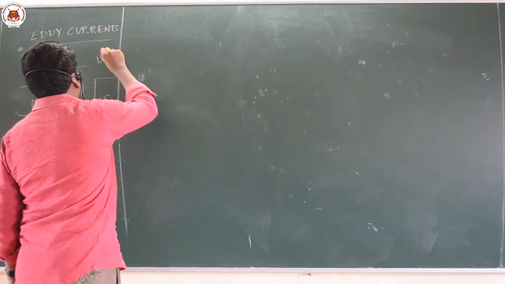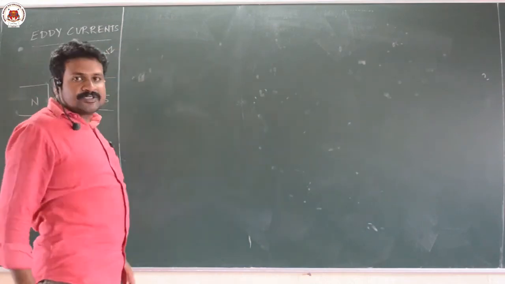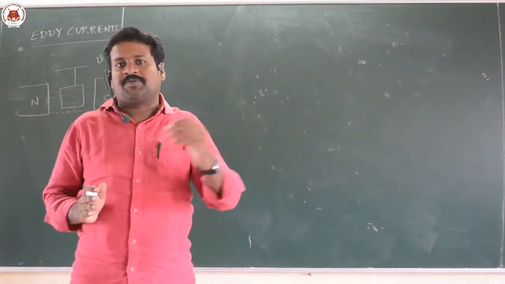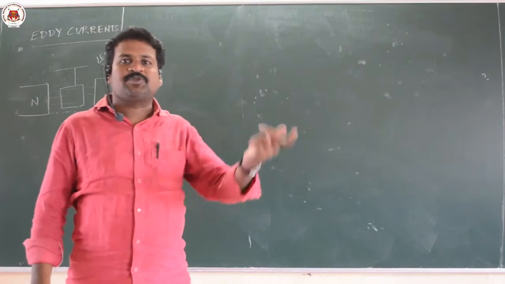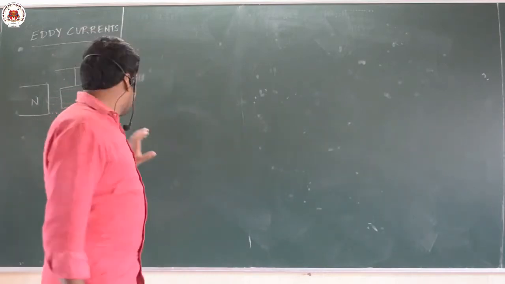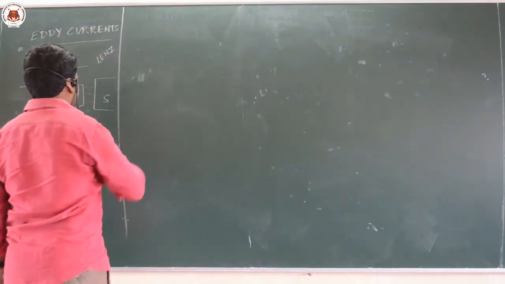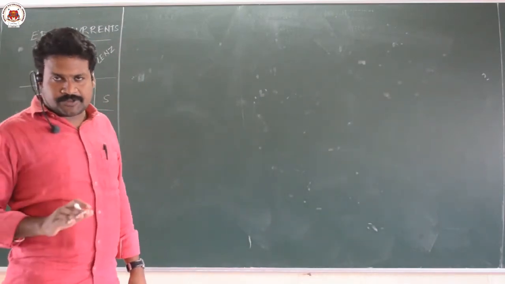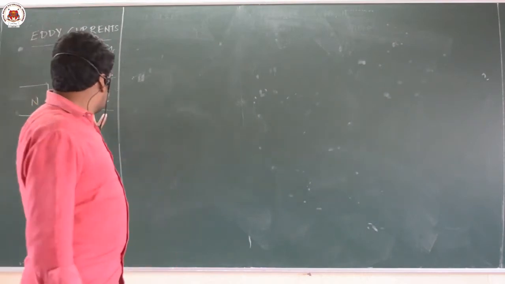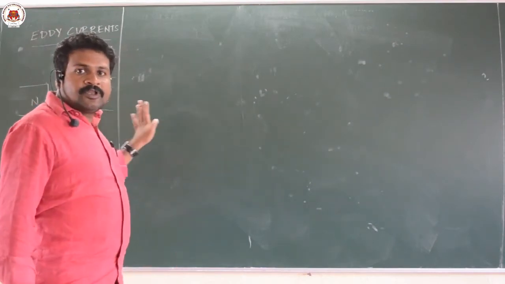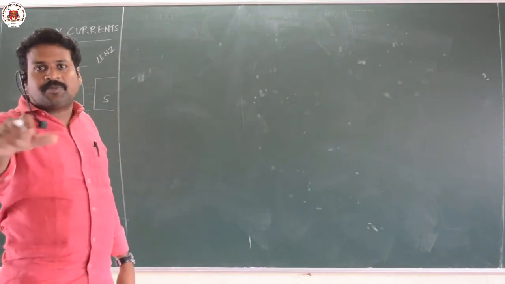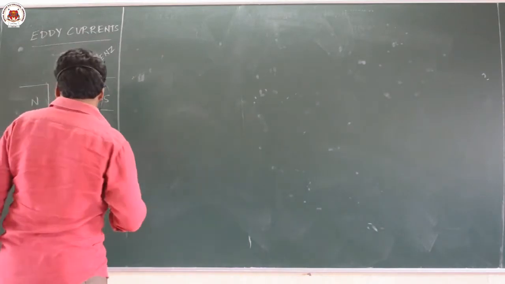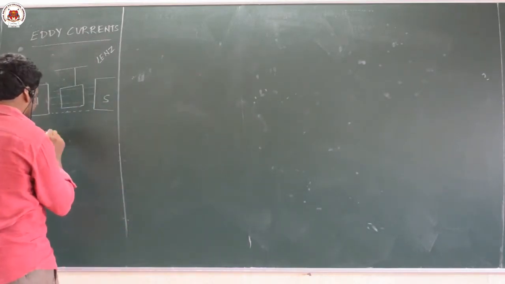Lenz law says the developed EMF or developed current always opposes the cause. So, here if you think properly, what is the cause for the development of EMF here? Movement of the copper plate. So, that is why this developed current will stop the movement of the copper plate. After some time what happens? This copper plate comes to rest.